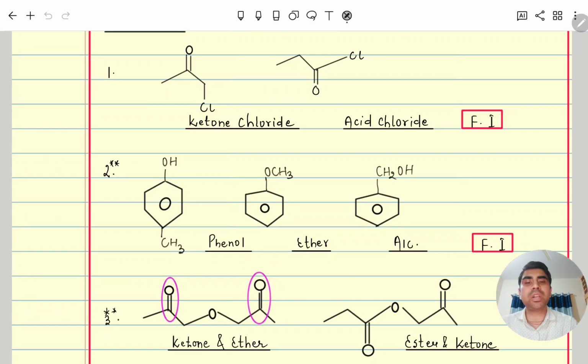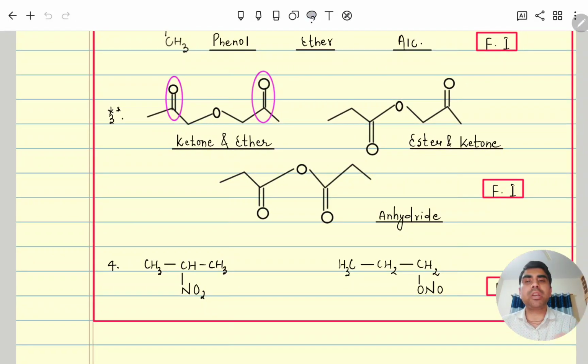So this is functional isomerism. Similarly, here you can see a ketone is there, and here also a ketone, and this is an ether, ROR. But here you can see this is a ketone, no, this one we can say an ester, and this one is a ketone. So ester and ketone, molecular formula the same.